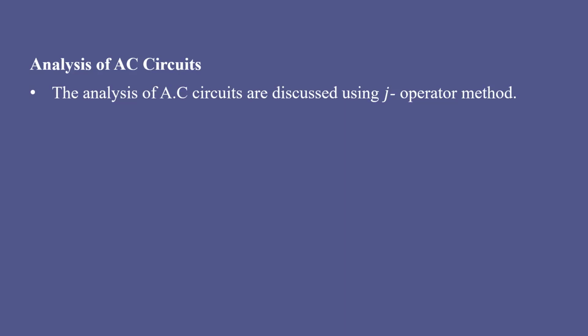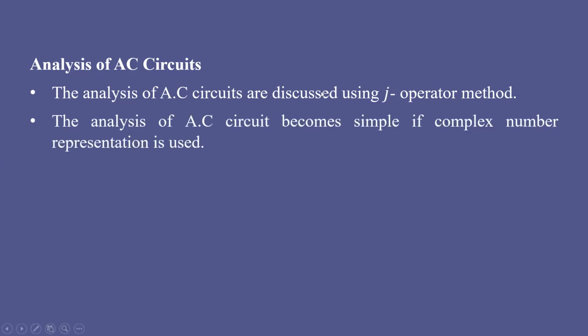Or Z equal to X plus IY. That is a complex number. So here I is equal to square root of -1. And in this particular paper, instead of I we will take J. J resembles I. J equal to square root of -1. And this method of discussing the AC circuit using complex number representation is called the J operator method.